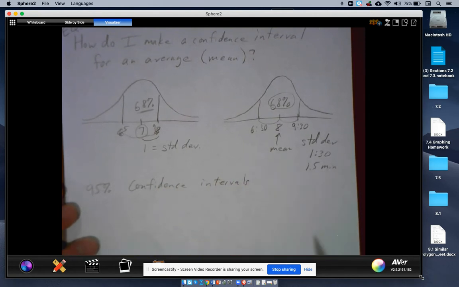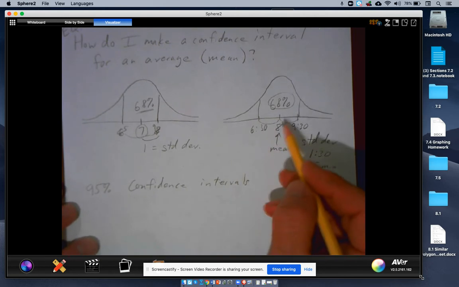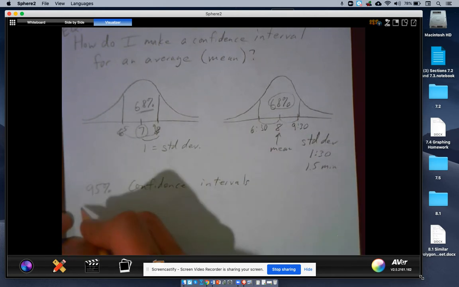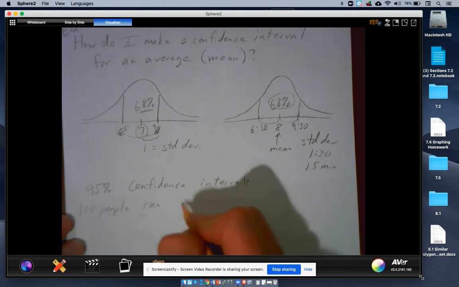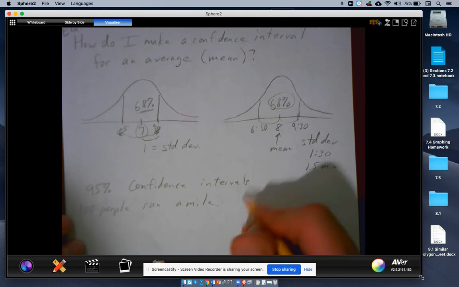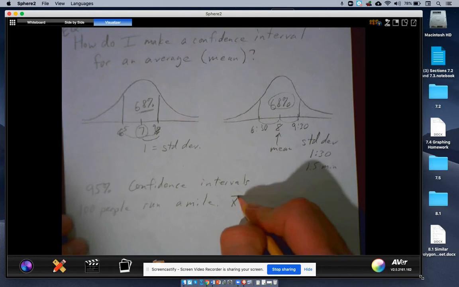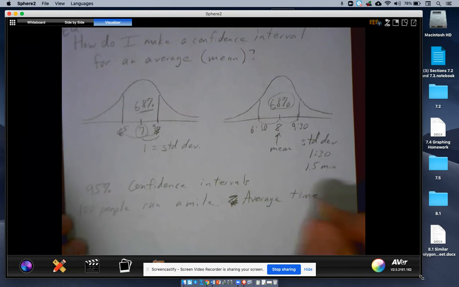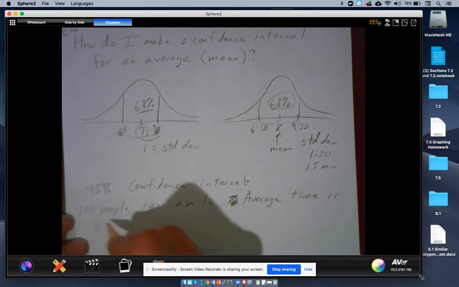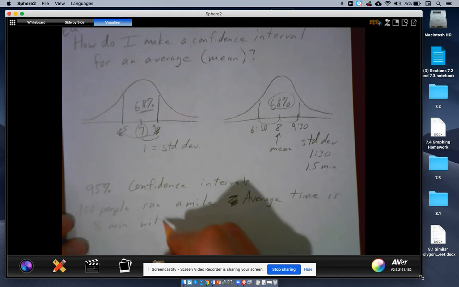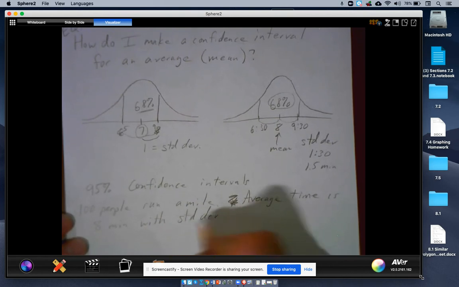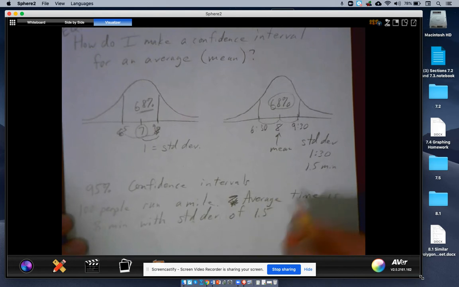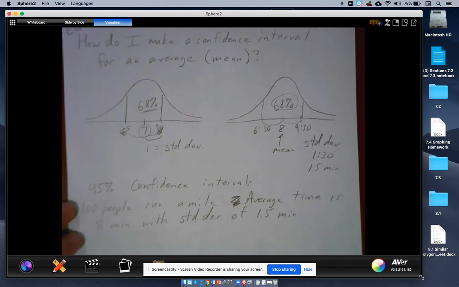All right, so we're going to first make a confidence interval, and let's use what we did over here. Let's say we had 100 people run a mile. Average time, we'll say X bar. Actually, I'll write out the word average time because there's going to be some weird symbols here, is 8 minutes with standard deviation of 1.5 minutes. Now you realize that 1.5 minutes is 1 minute and 30 seconds. So that's what we're talking about here.